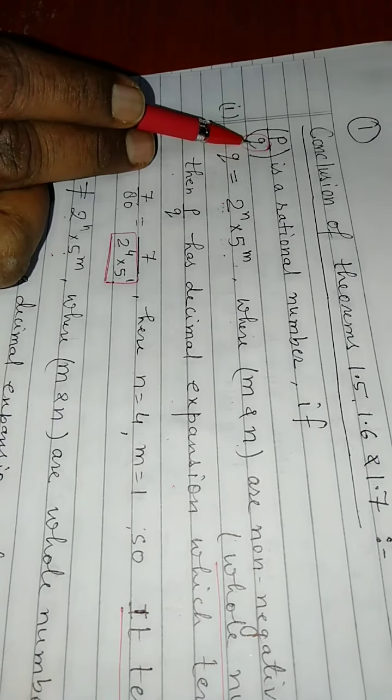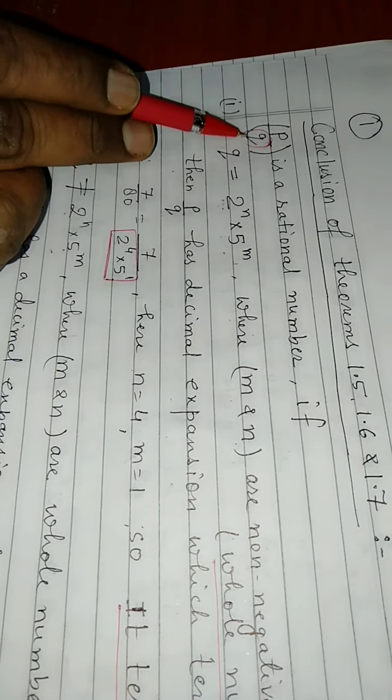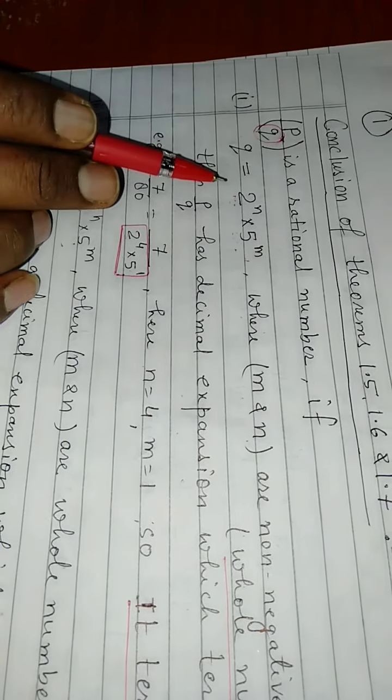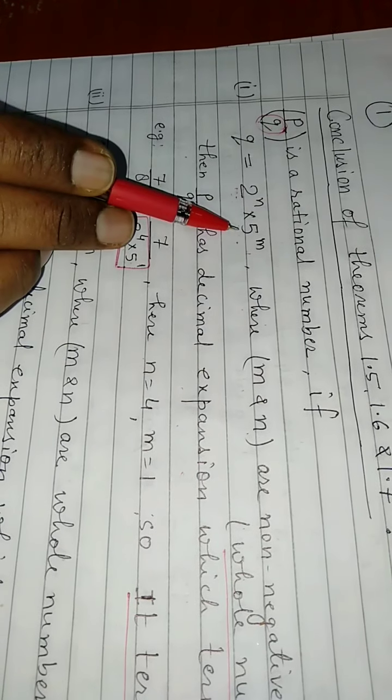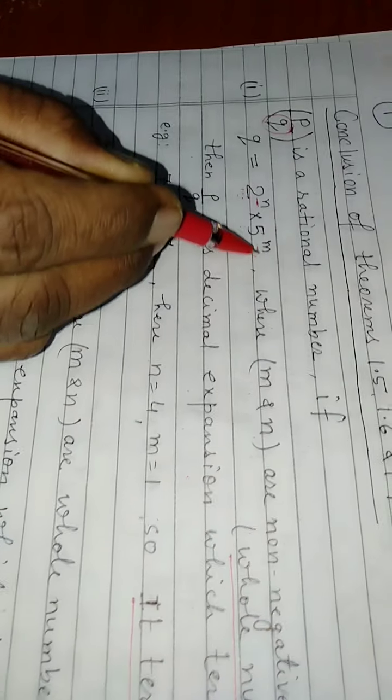P upon Q will be terminating if the prime factor of Q, meaning the denominator, can be expressed in the form of 2 to the power n into 5 to the power m, where m and n are whole numbers. I wrote whole numbers here.